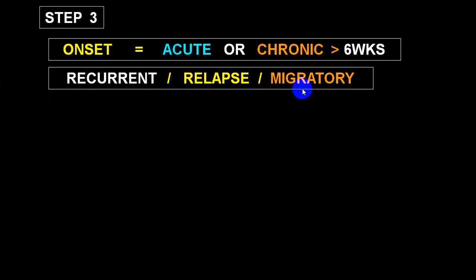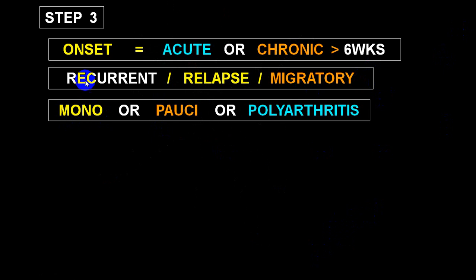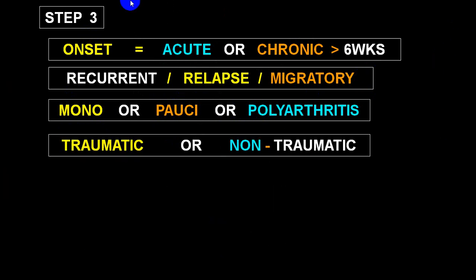And once in a while, you will see a variety we call migratory, which shows that it gradually shifts from one joint to another joint. Classically, you will see this in rheumatic fever. From history and examination, you will be able to differentiate mono or poly, and mono and pauci. From history, traumatic and non-traumatic, easily you will be able to differentiate.